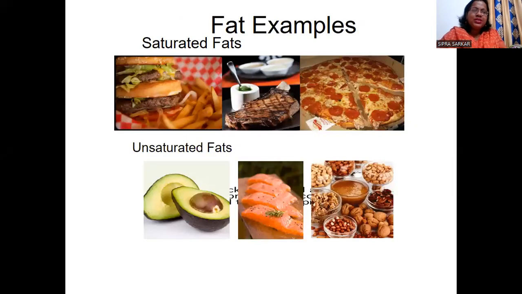Next, fat examples. You can see the saturated fat: chicken burger, sandwich, these types of things contain saturated fat, which is junk food, which is not required for our body and is very bad, because if you continue to take saturated fat as junk food, it makes cholesterol high and BP high, and it results in the accumulation of different lipids. As a result, atherosclerosis and strokes occur. Unsaturated fat is found in avocado, salmon fish, almonds, and different nuts. These are unsaturated fats. That's good for our body.